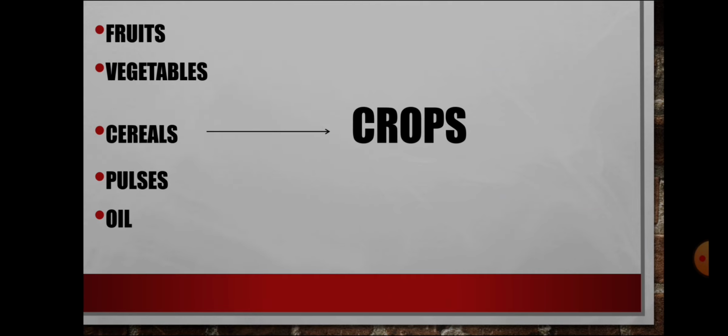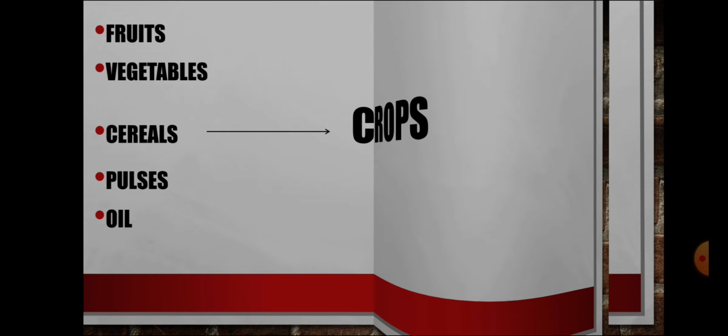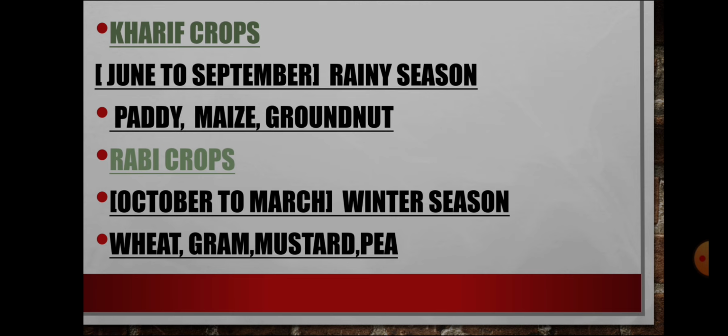What all comes under crops? As you already know, fruits, vegetables, cereals, pulses and oil. These all come under crops. Crops are grown in different conditions like rainfall, temperature, humidity. According to that, Kharif crops: the suitable months are June to September. Paddy, maize, groundnut. The rainy season is suitable for these crops. And for the winter season, it's Rabi crops. The months are October to March. Mustard, gram, wheat, pea are the crops available in the winter season.